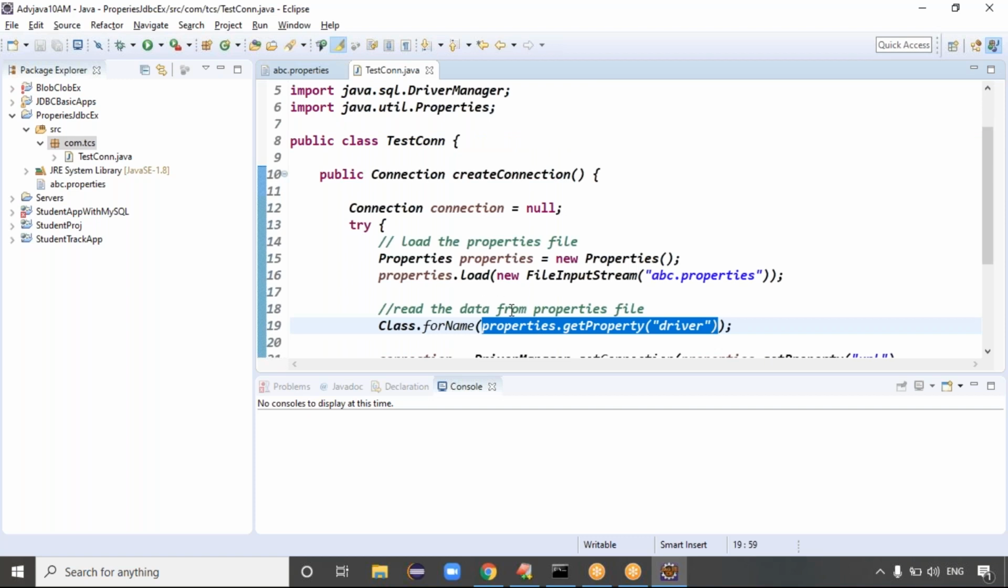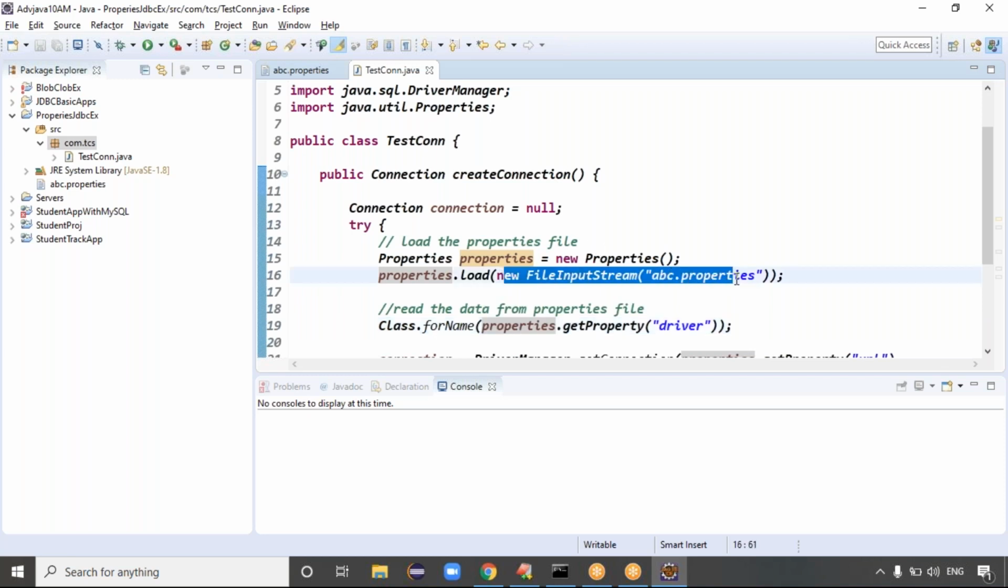Okay, and new FileInputStream is reading the file. How can you read files in Java? We can read the file using the InputStream class, basically the FileInputStream class, just to read the file from wherever the file is.